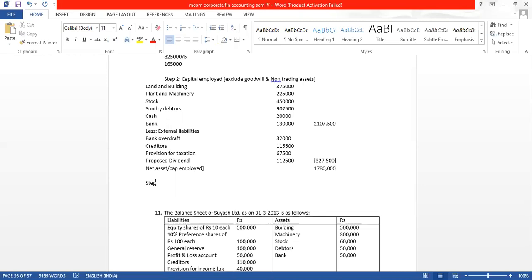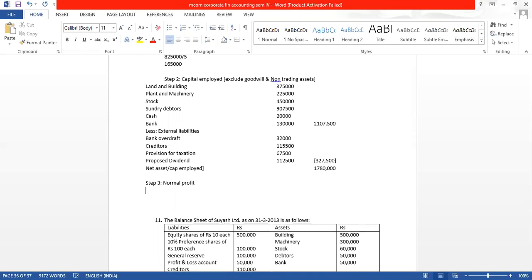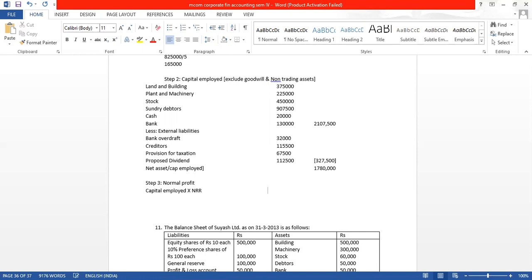Now our step 3 will be to find out the normal profit. What is normal profit? It is the capital employed, what we have just got, into NRR, and NRR is a percentage. So capital employed is 17,80,000 into NRR, which is 8%.